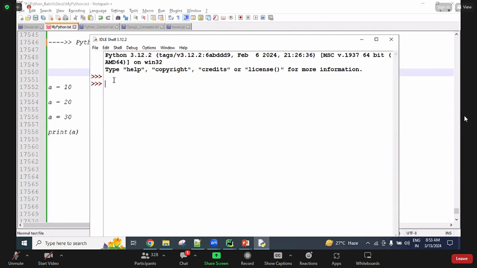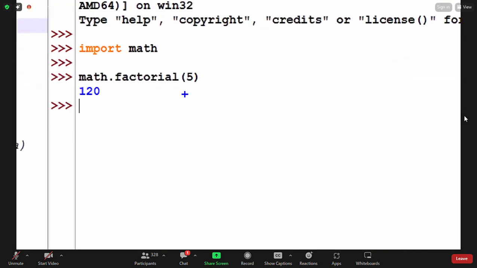So I'm going to be importing one module called math. This comes along with the Python software. Using this we can perform mathematical operations, guys. Scientific operations we can perform using this math module. Now this math module provides one factorial function, guys. This function returns the factorial value of a given number. 5 factorial value is what? 120. I hope everybody knows about the factorial logic.